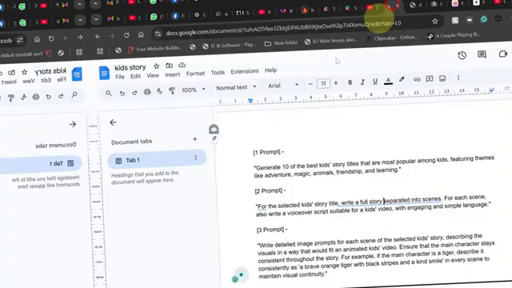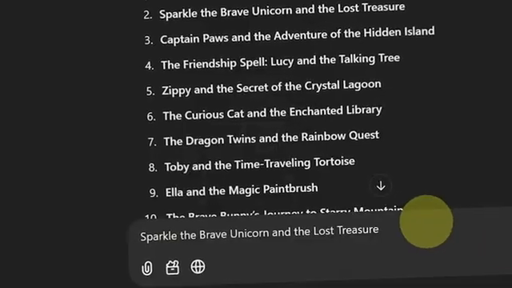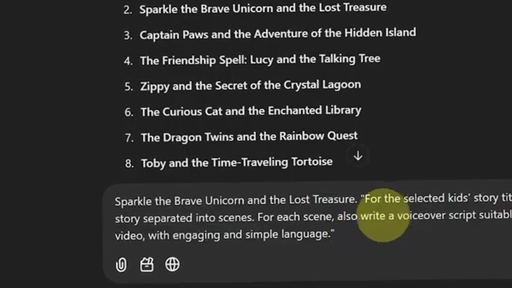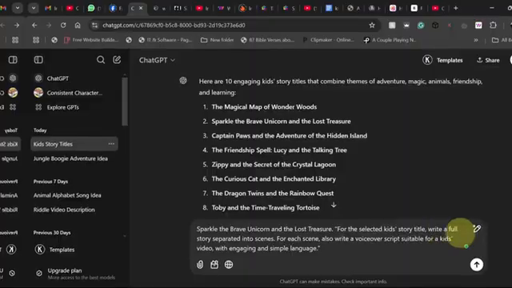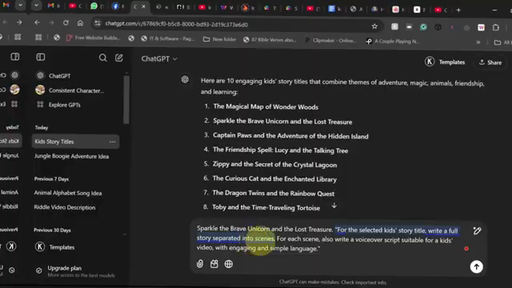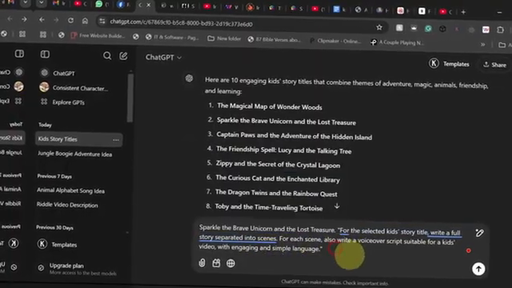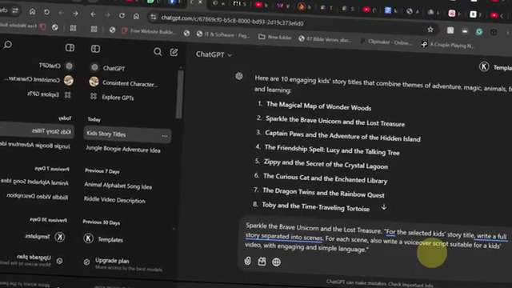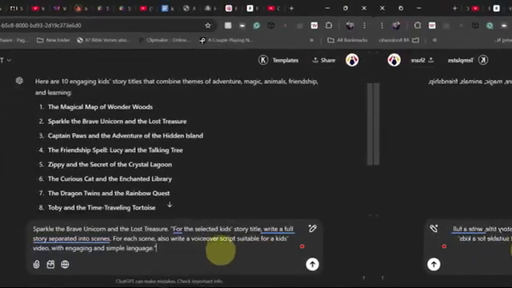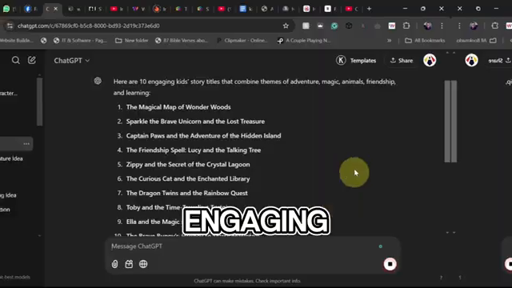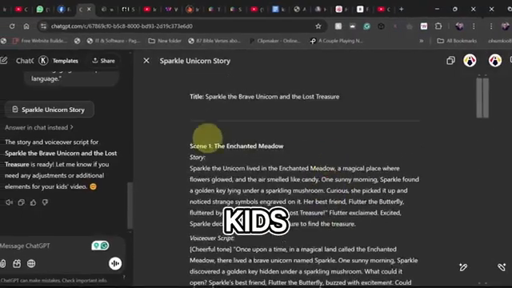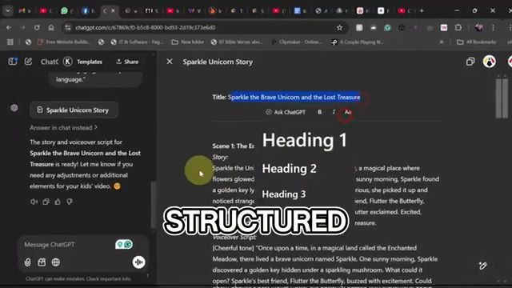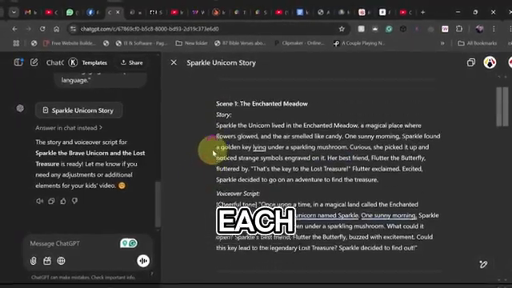Step 2. Writing the story and voiceover script. Next, we'll use AI again to develop a complete story with scenes and voiceover scripts. Here's what to do. 1. Take your chosen story title and use this prompt. For the selected kids' story title, write a full story separated into scenes. For each scene, provide a simple, engaging voiceover script suitable for kids' videos. 2. AI will generate a well-structured story with voiceover text for each scene.